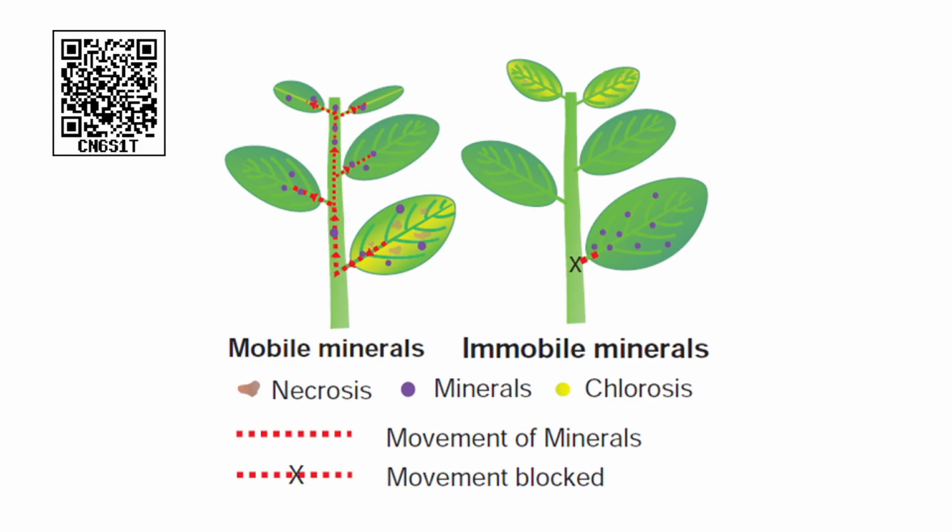The next picture, the immobile minerals. The minerals won't move, so that is why in the picture there is a cross. The minerals won't move to the other parts of the plant. So, they are settled in the older leaf, and the deficiency symptom appears on young leaves. Okay.